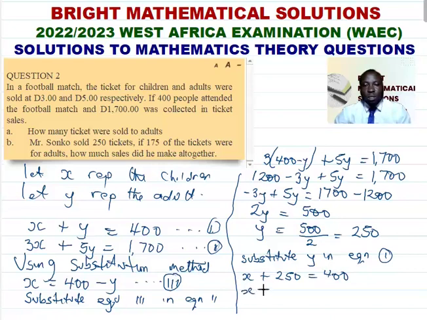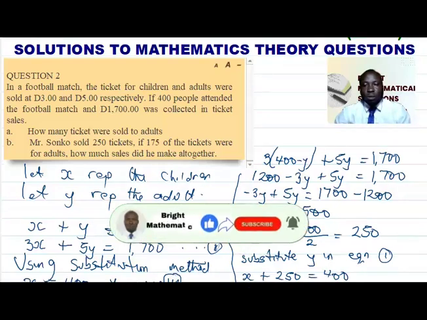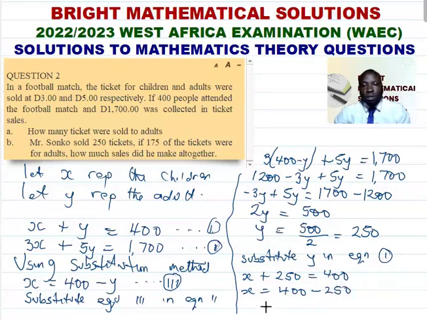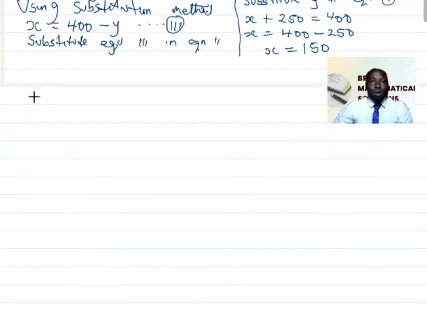So X will now become 400 minus 250. So X equals 150. So now X equals 150 and Y equals 250. So the number of children that went to watch the ball is 150 and the number of adults that went to watch the ball is 250.